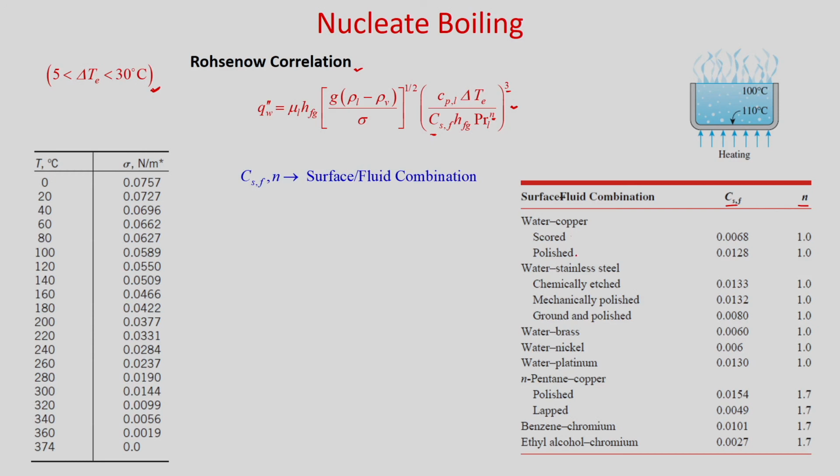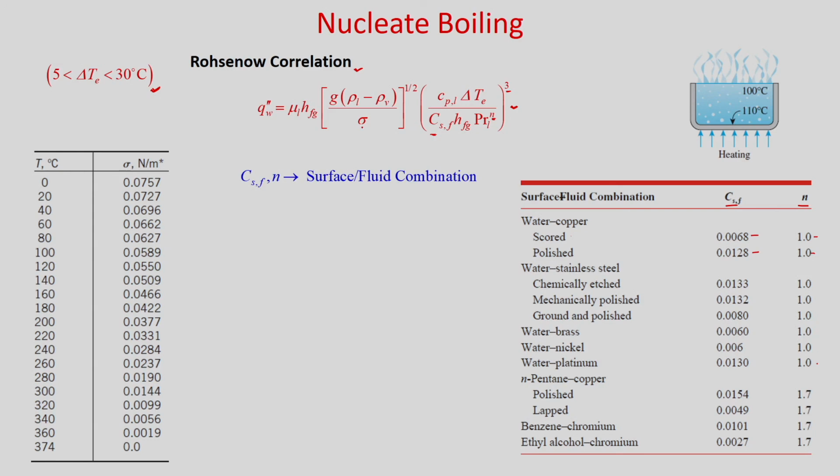So, there are scored and polished surfaces, and depending on that you will get different CSF and n values. n is 1 for water, and for water mostly this n value is 1, but if you take different liquids like pentane, benzene, ethyl alcohol, then it is 1.7 and CSF also varies accordingly.